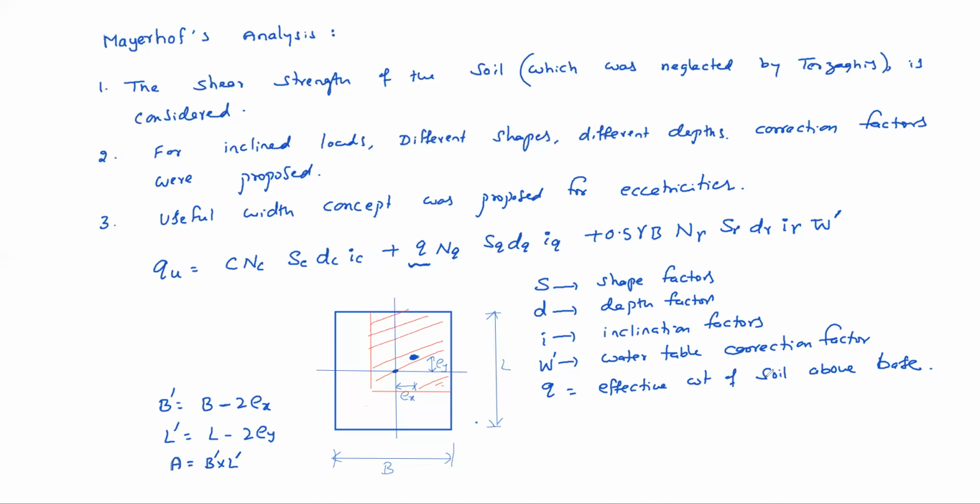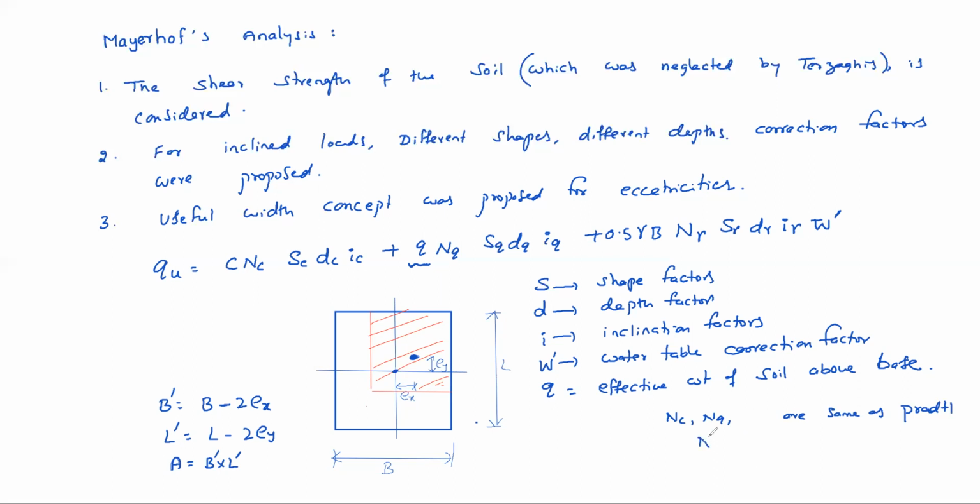And here Meyerhof assumed Prandtl's values only. That means Nc, Nq, N gamma are based on Prandtl. That means the wedge, 45 plus phi by 2, whatever was there, he considered, for Nc and Nq only.